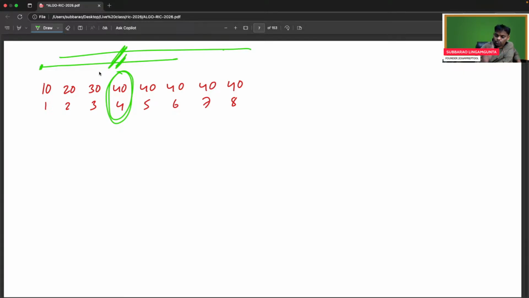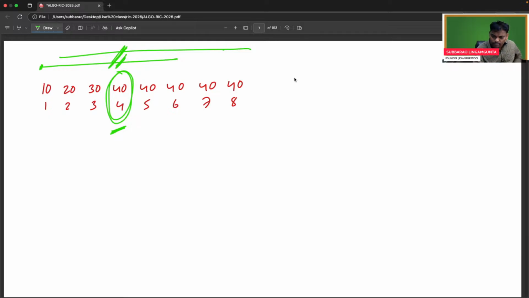So the answer should be 40, but we have to verify, is it really repeating or not? I cannot simply return the middle element. If at all in the given sorted array any element repeats more than half, it should be the middle element, but I cannot guarantee every middle element has that behavior. Is it really having it or not? We can check. If at all the answer exists, it should be 40.